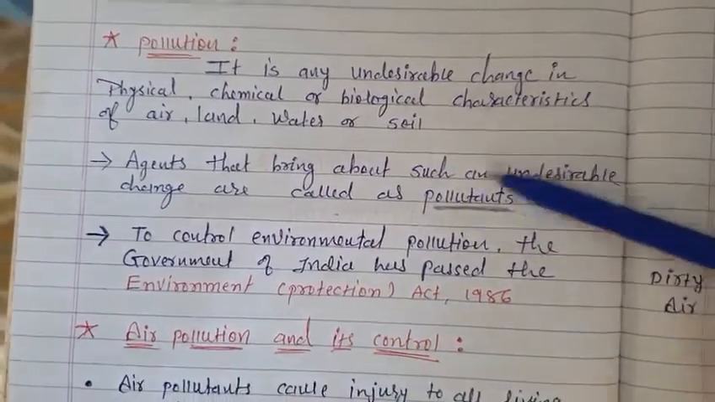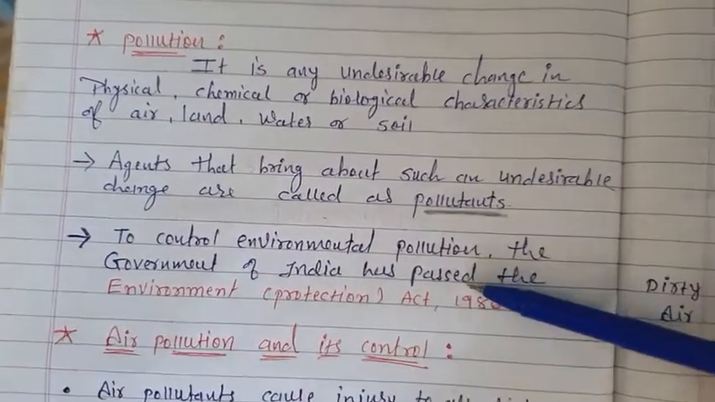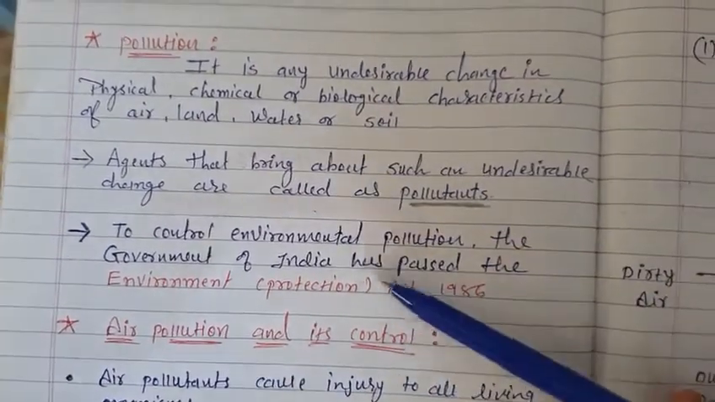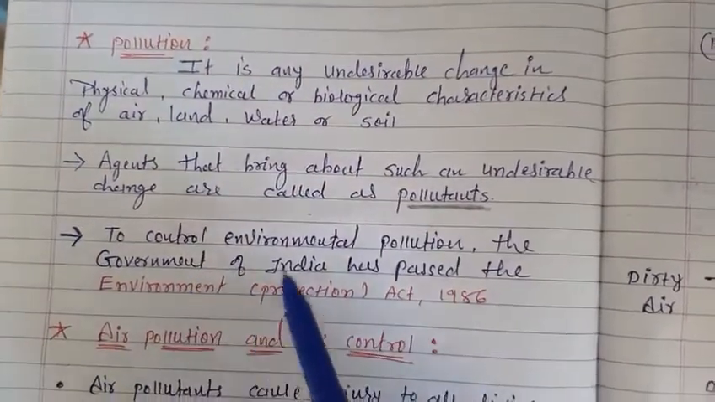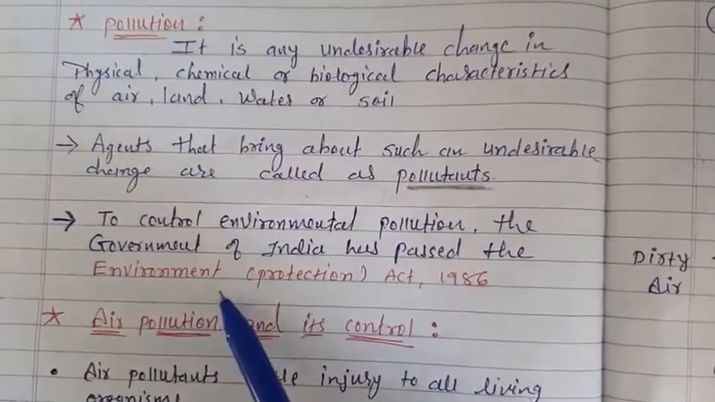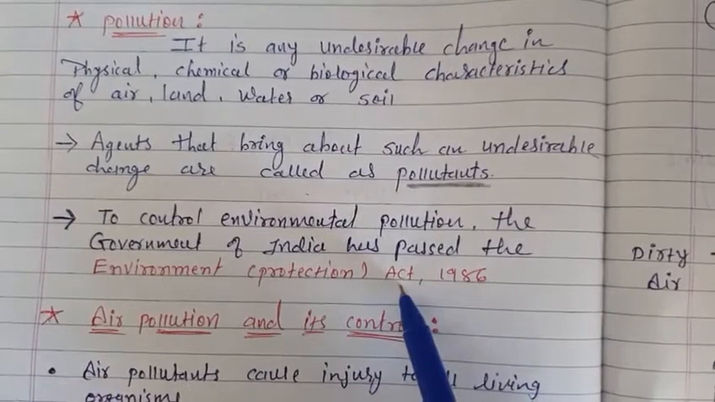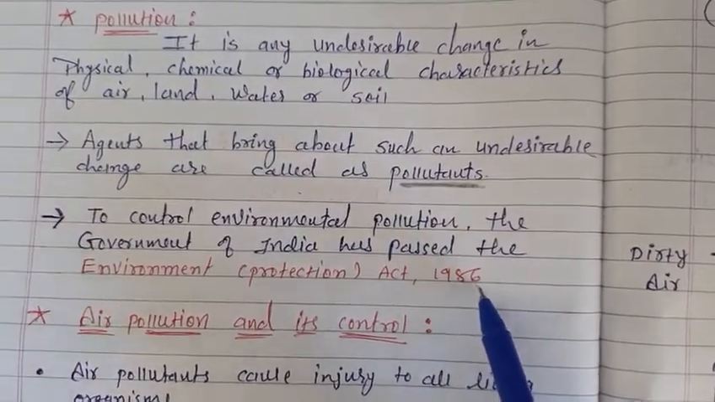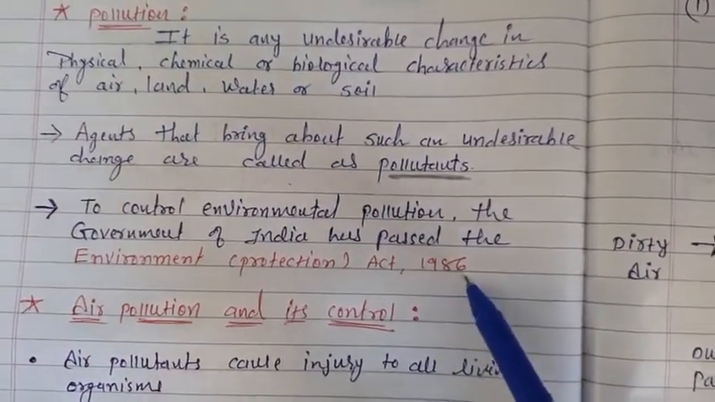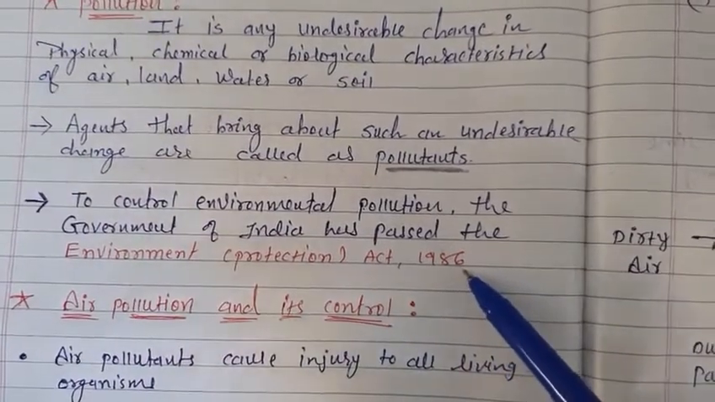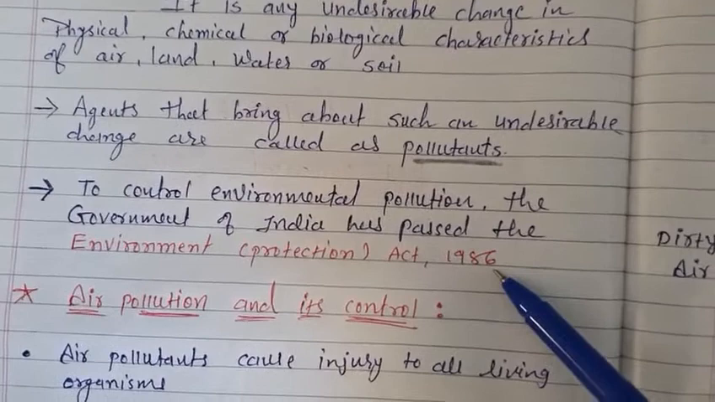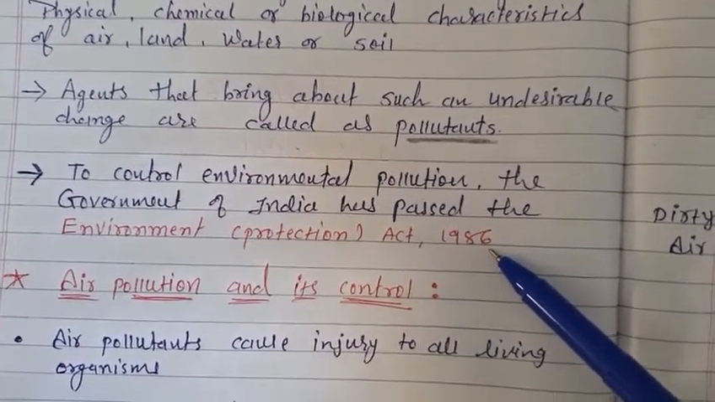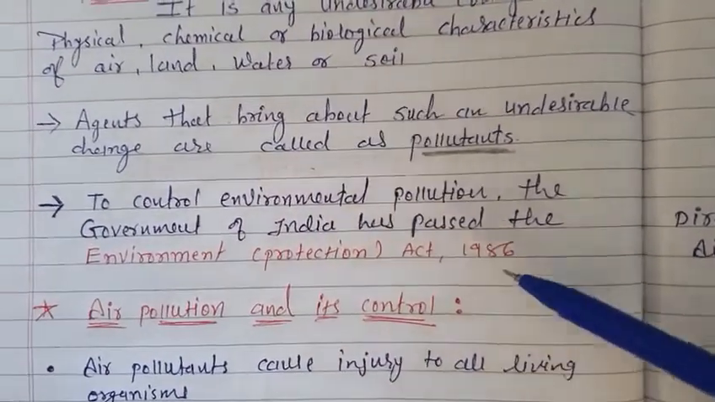Okay, so now what does our government do? To control environmental pollution, the government of India has passed the Environment Protection Act, 1986. For what? For the prevention of pollution, and to protect and improve the quality of our environment, in air, water and soil, in all three cases.